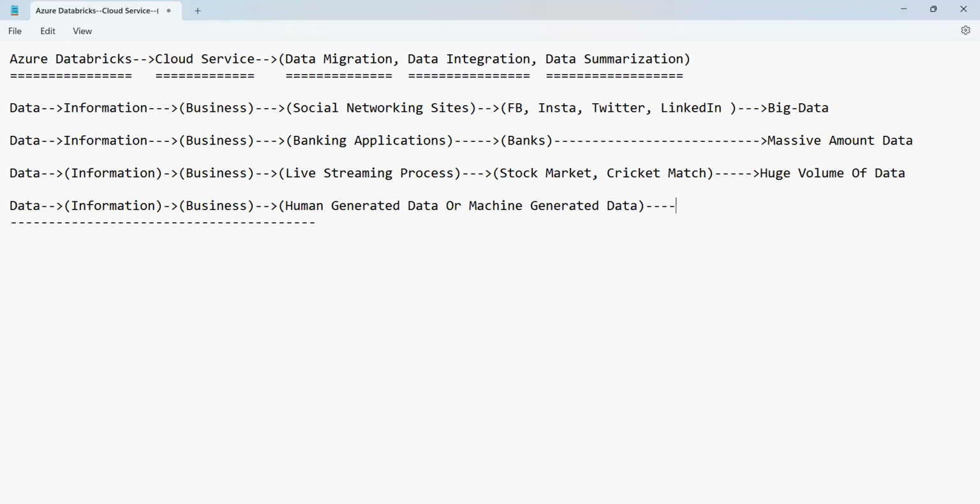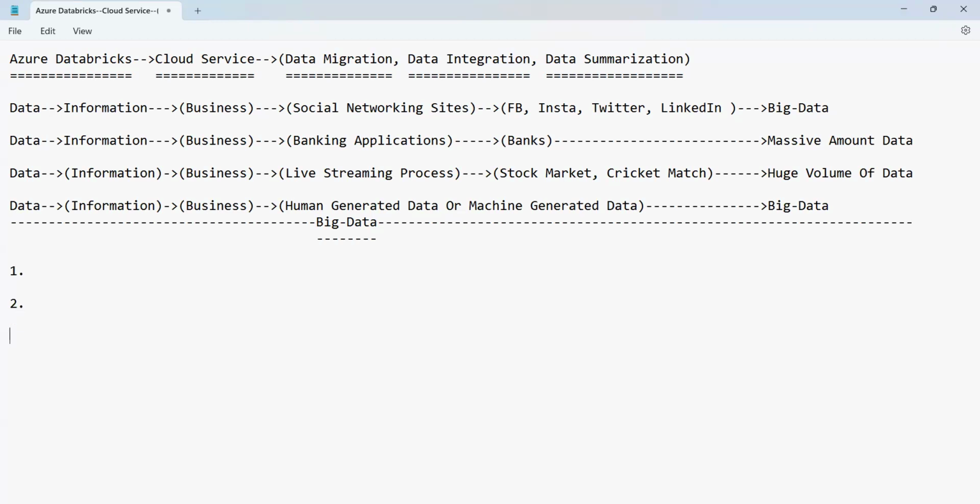Even this data is massive in nature. Hence this kind of massive amount, or massive volume of data, is called big data. So the massive amount of data is called big data, where the big data, everyone, is classified into three categories.